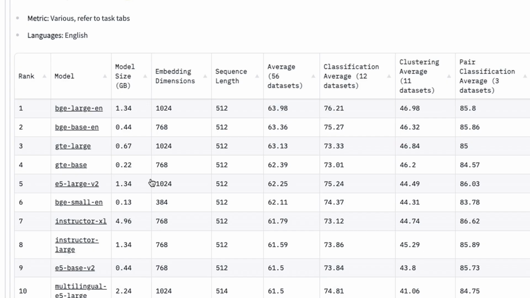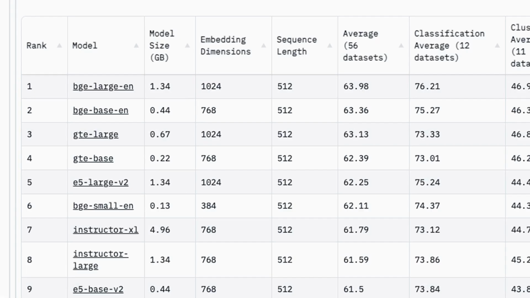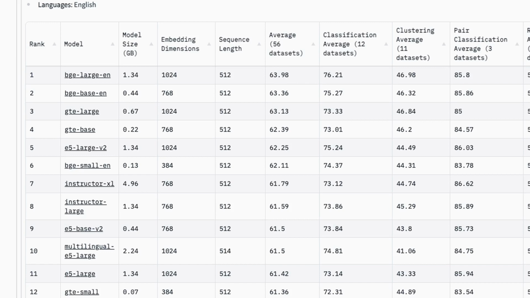One of the big reasons, though, that you don't want to use this model is that you don't want lock-in to a certain provider. All the other models here are open source. You can download them. You can use them on any platform. You can use them on any hardware, etc. The moment that you're using the OpenAI embeddings and you embed a large corpus of data that you're going to use in the future, that's going to lock you in to having to use those going forward. Otherwise, you're going to have to start from scratch and re-embed everything again. Now, of course, that's something that you can do. It's going to be costly if you're having to pay for all these embeddings as well.